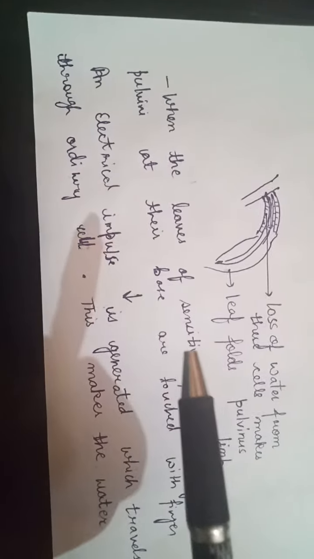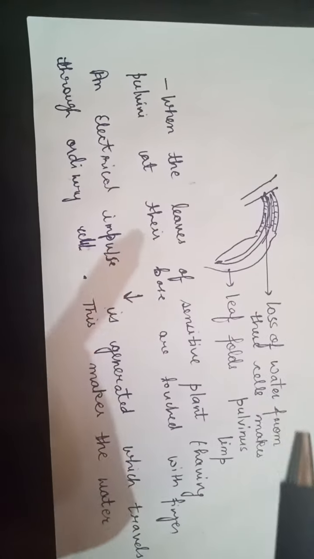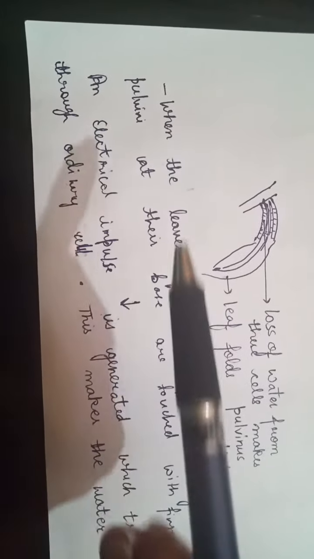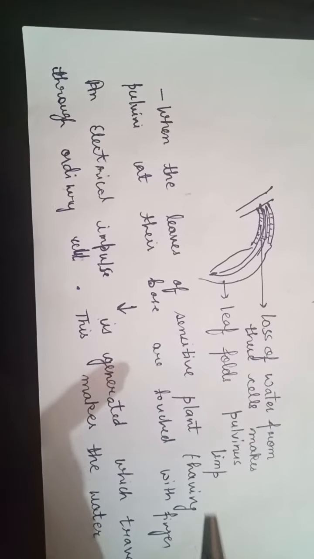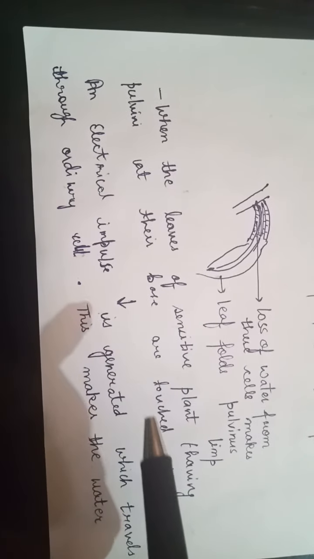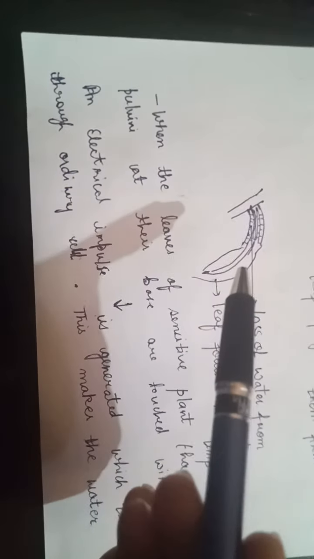Now this is about the structure of the leaf. What happens when the leaves of a sensitive plant having a pulvinus at their base are touched with fingers is that an electrical impulse is generated, which travels through the ordinary cells.